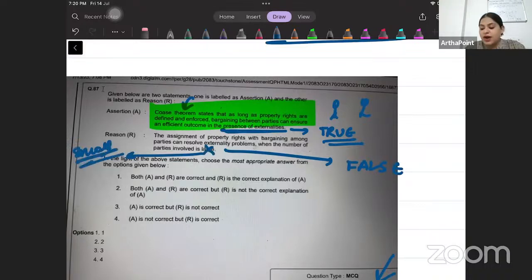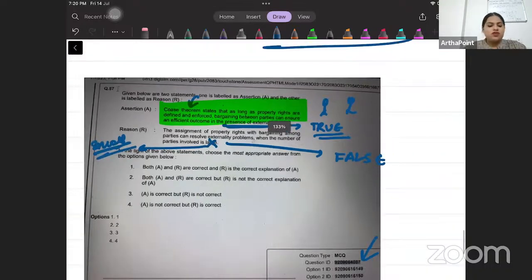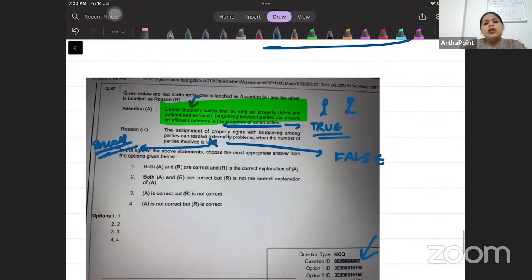When there are large number of parties involved, जब बहुत सारी parties involved होंगी, तो उस case में Coase theorem applicable नहीं हो सकती. You cannot apply Coase theorem when multiple parties are involved. You can only apply Coase theorem when 2 or 3 parties at max are involved. तभी examples में भी हम हमेशा 2 party case ही करते हैं, right? So the correct answer to this question is that the first option is correct.